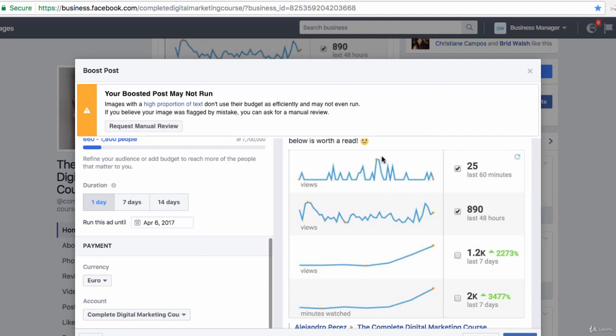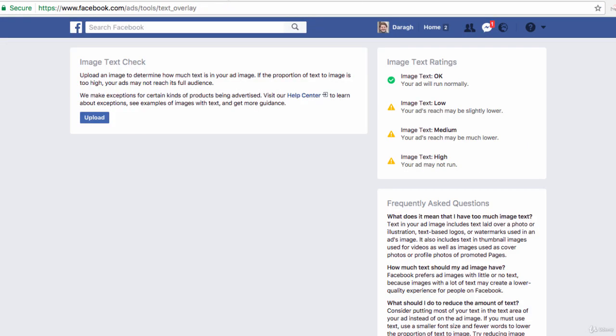But if you don't, it's good to just ensure and measure that for yourself. And if you have any doubts of whether your image contains more than 20% text, you can use this tool here. I'll put the link in the resources section of this lecture, but you just upload your image and it'll check the text for you.